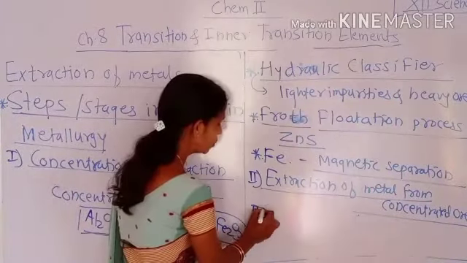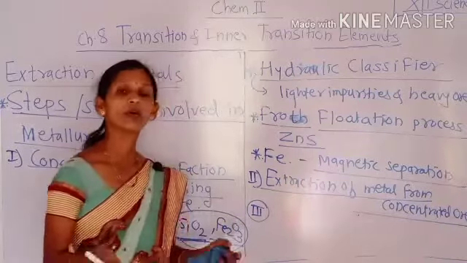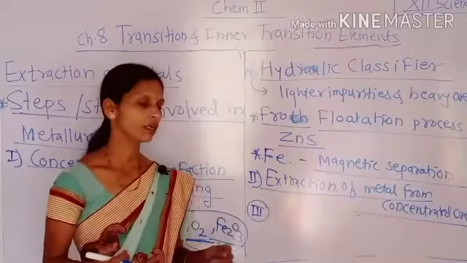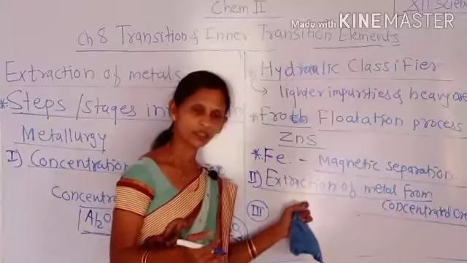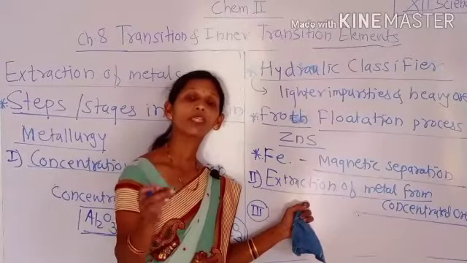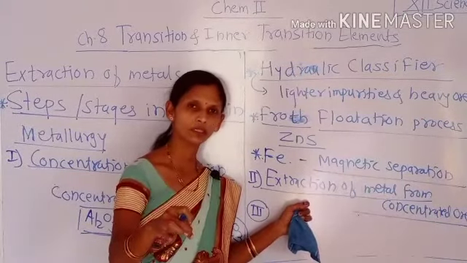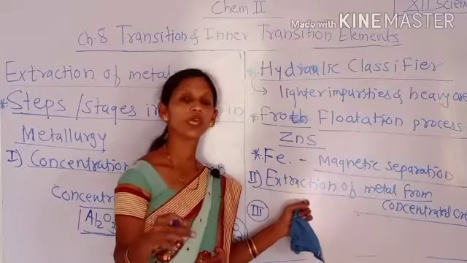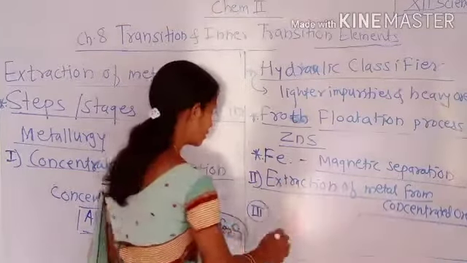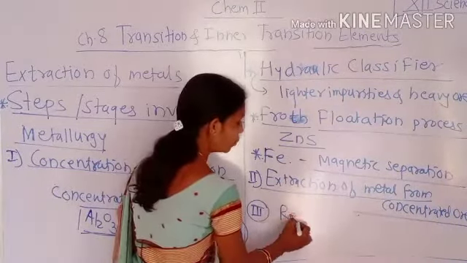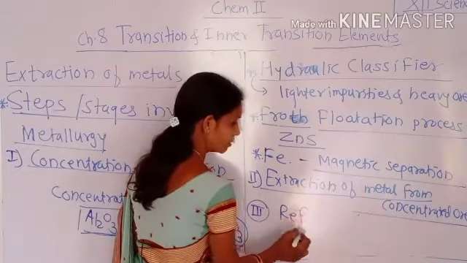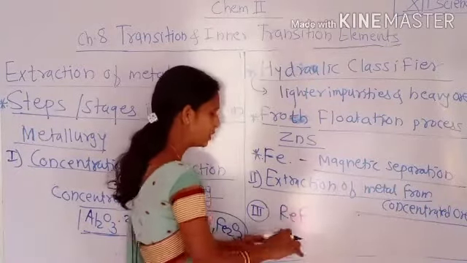Then the third one: once the metal is obtained in the second stage, that metal also contains impurities, and these impurities have to be removed. In the next stage we have to purify these metals by removing the impurities from them.